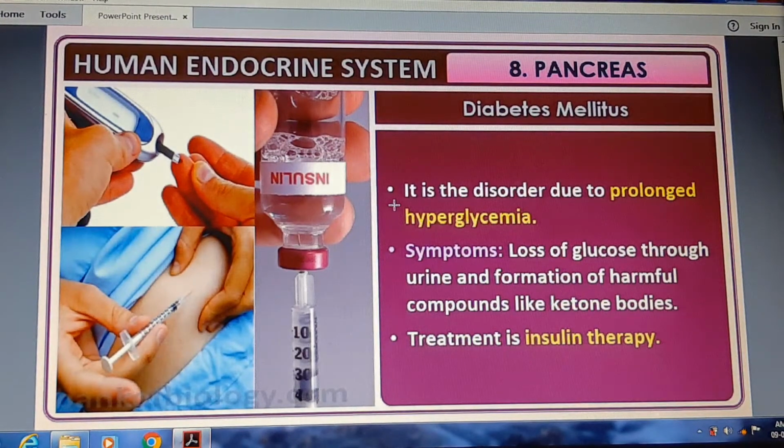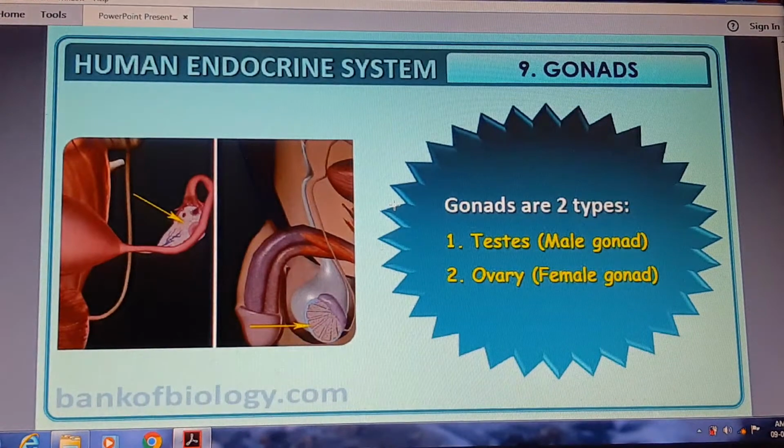Diabetes mellitus is a disorder due to prolonged hyperglycemia. Symptoms: loss of glucose through the urine and formation of harmful components like ketone bodies. It can be treated with insulin therapy.